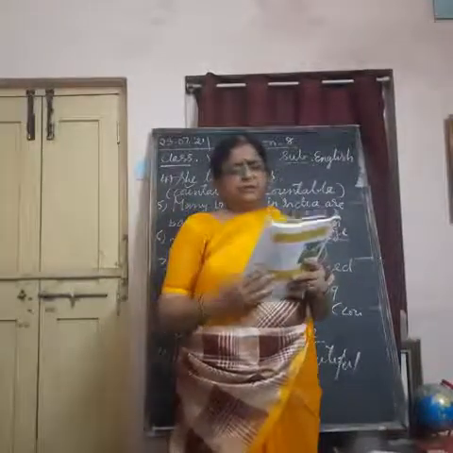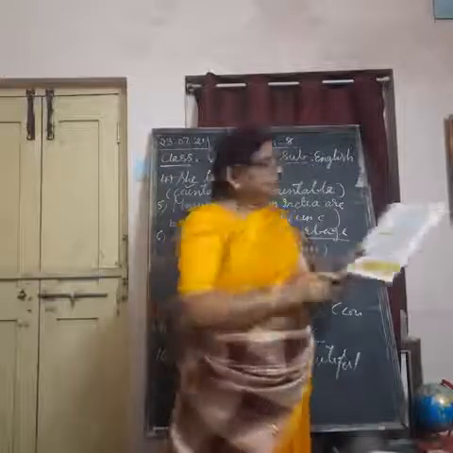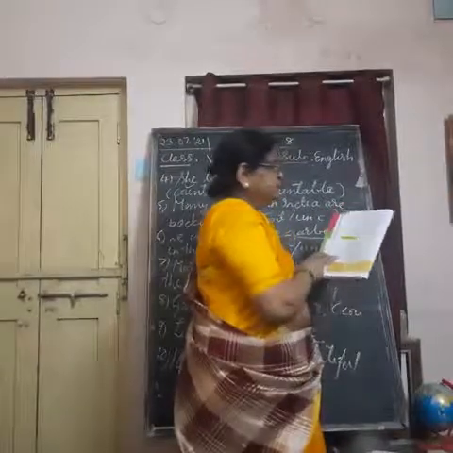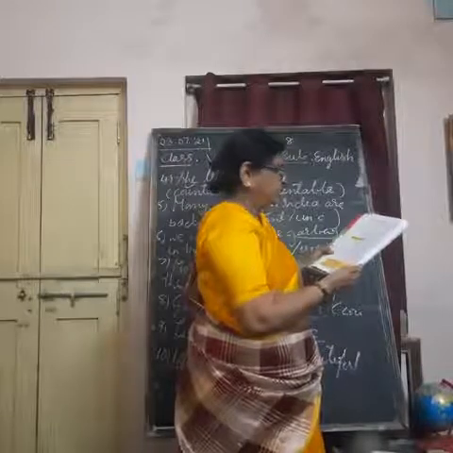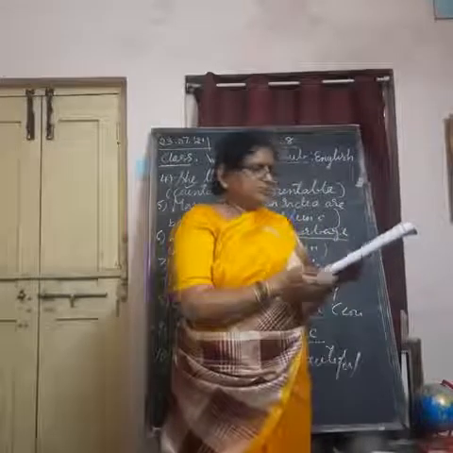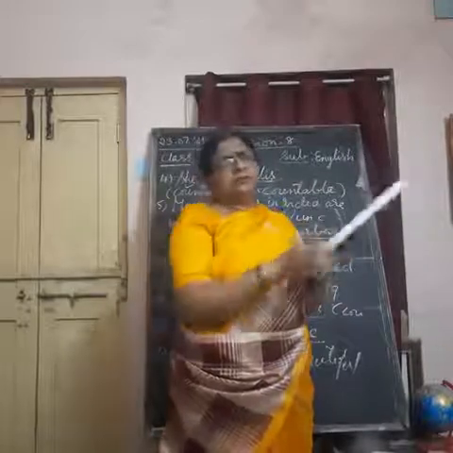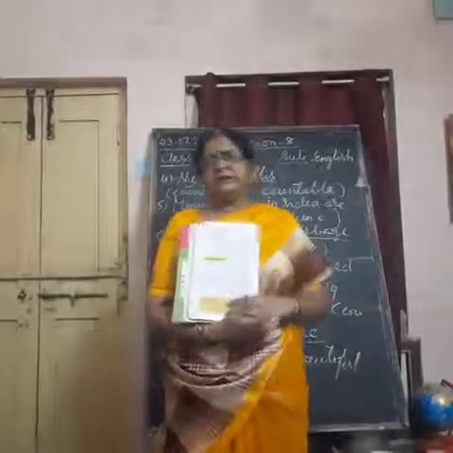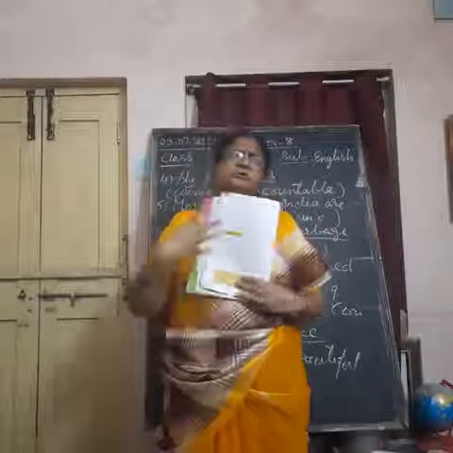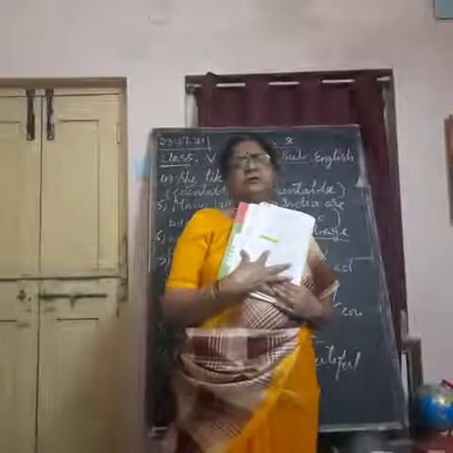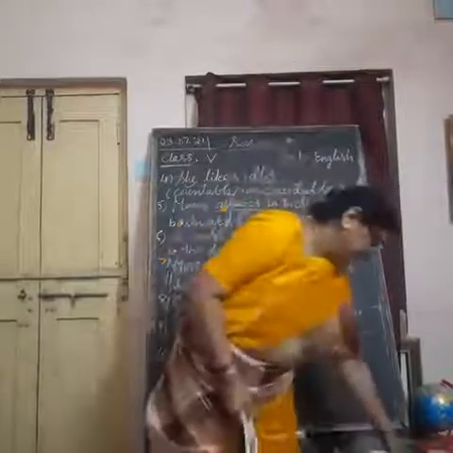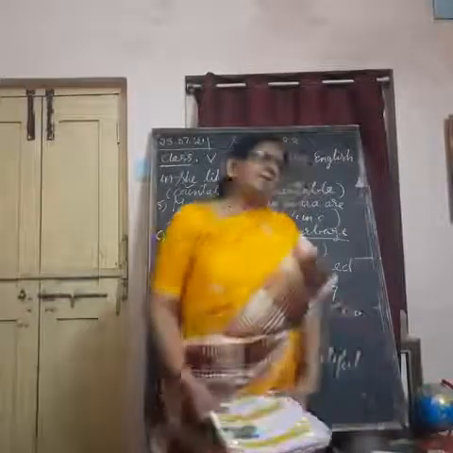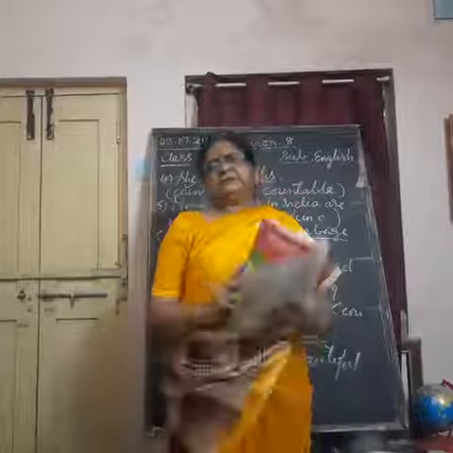Along with it, you are going to get one grid puzzle in which you have to circle the nouns which are countable and uncountable. So this page you are going to do in your notebook as part of today's exercise.